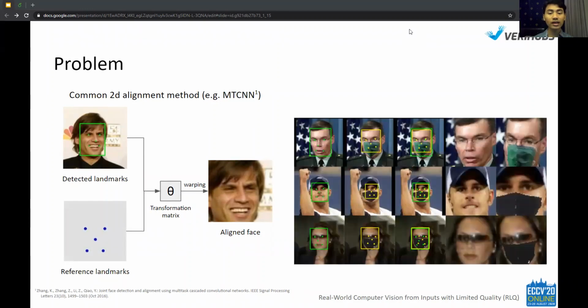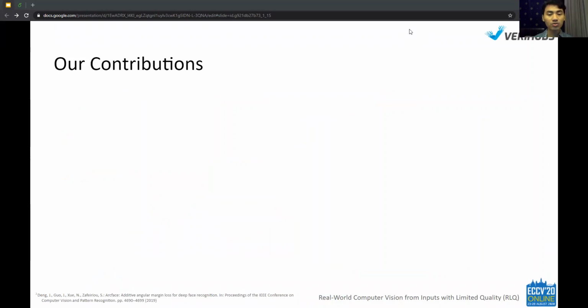The current COVID-19 pandemic causes people to wear face masks, which causes inaccurate landmark predictions that lead to misalignment, causing recognition performance to drop. Our contributions in this work are as follows.